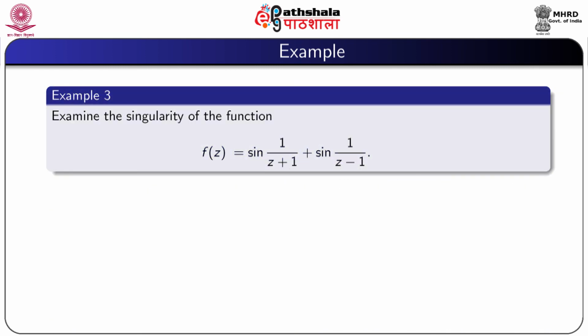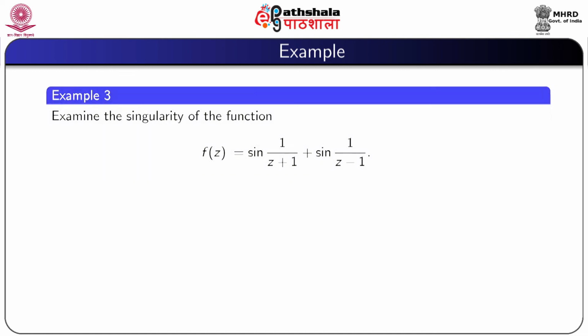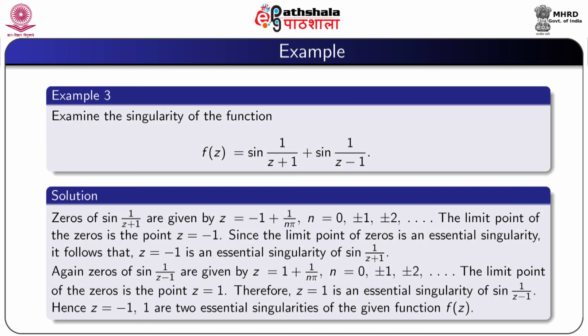Another example: examine the singularity of the function f(z) equal to sin(1 by (z plus 1)) plus sin(1 by (z minus 1)). Zeros of sin(1 by (z plus 1)) are given by z equal to minus 1 plus 1 by n pi, where n equal to 0, plus minus 1, plus minus 2, and so on. The limit point of the zeros is the point z equal to minus 1.